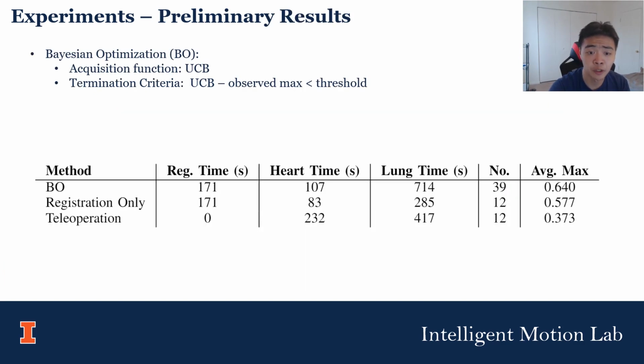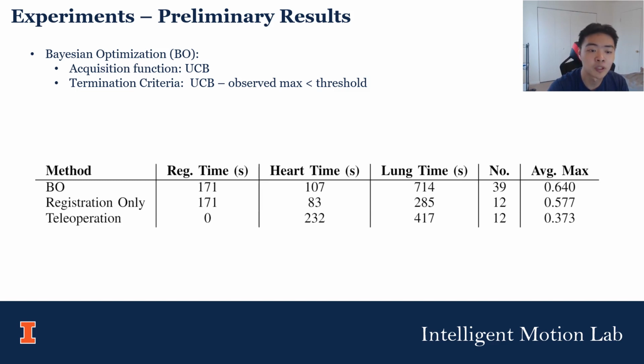Here we compare the results of preliminary experiments. In our method, we are using upper confidence bound as the acquisition function. The termination criterion is the threshold for the difference between the acquisition function value and the current observed maximum. The table lists the time spent on visual registration, time spent on auscultating heart and lung, the total number of auscultation actions, and the average best found qualities in each region. We note that the qualities here are not estimator estimations, but labeled manually.